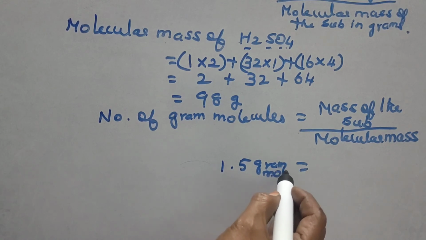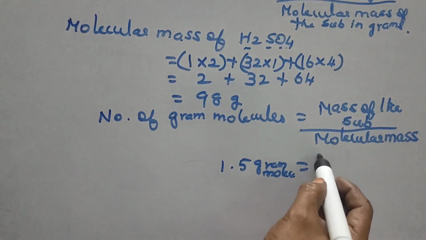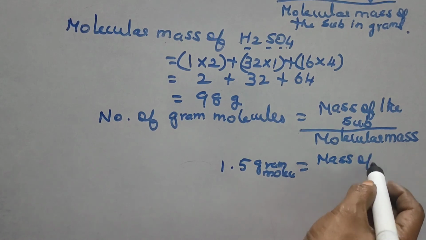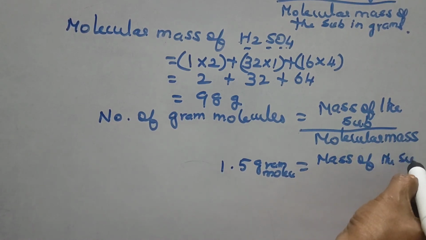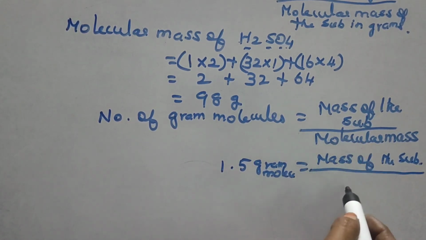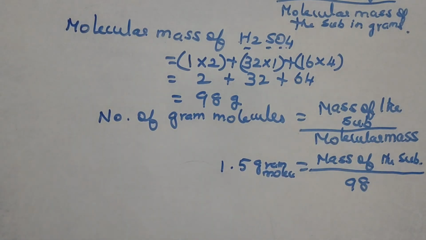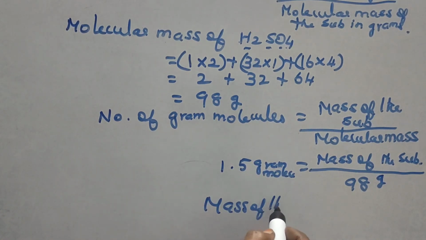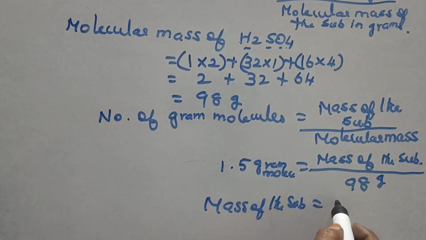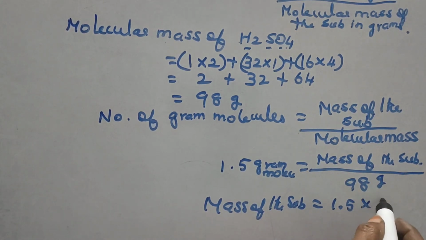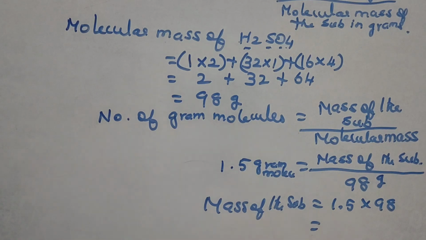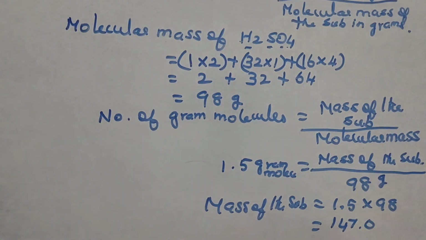So 1.5 gram molecules equal to mass of the substance, which we have to find out, divided by molecular mass 98 gram. So mass of the substance equal to 1.5 into 98, that is equal to 147.0 gram.